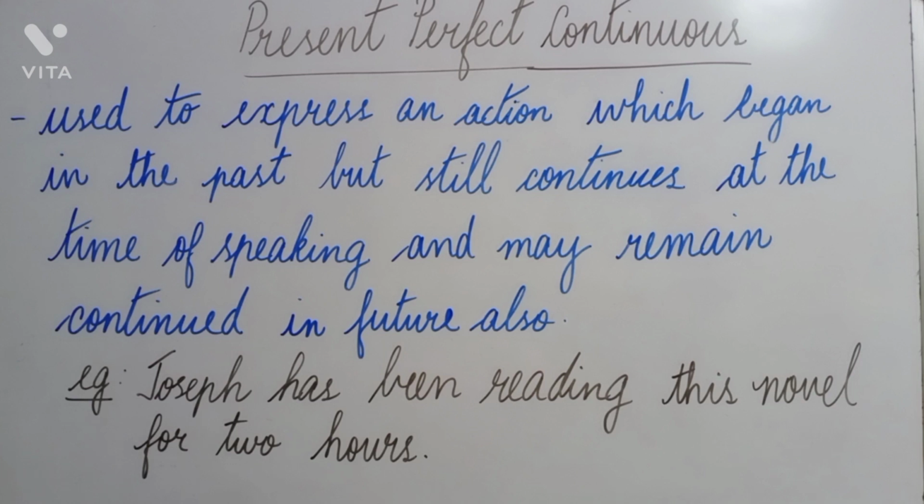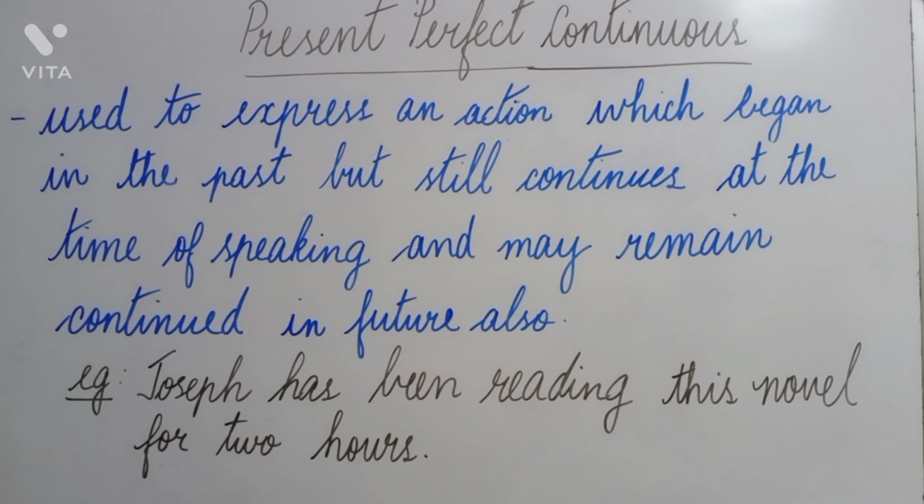Present perfect continuous is used to express an action which began in the past but still continues at the time of speaking and may remain continued in future also. Let us look at the example that is given over here. Joseph has been reading this novel for 2 hours.